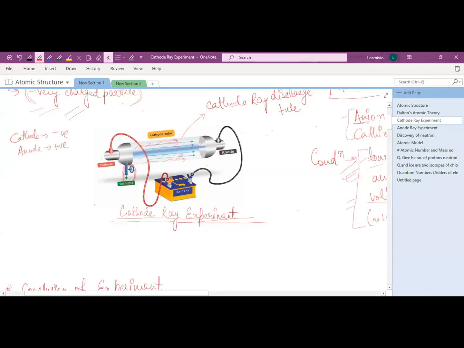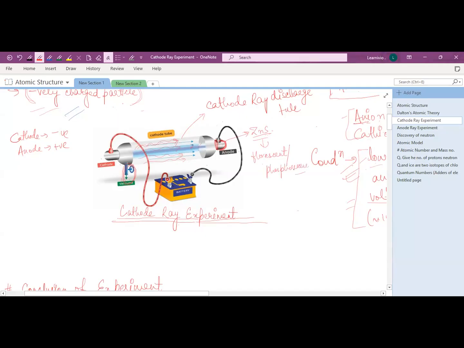So for that, what he did, he perforated this anode. Perforate means he made little holes in the anode. And he coated this glass wall with zinc sulfide. Why zinc sulfide? Because zinc sulfide, or he could also use any fluorescent material, fluorescent, or you can say phosphorescent.